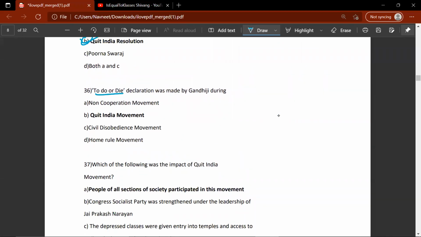To do or die declaration was made by Gandhiji during non-cooperation movement, Quit India movement. So to do or die, there's a famous phrase which is in Hindi. It's called Karo Ya Maro.